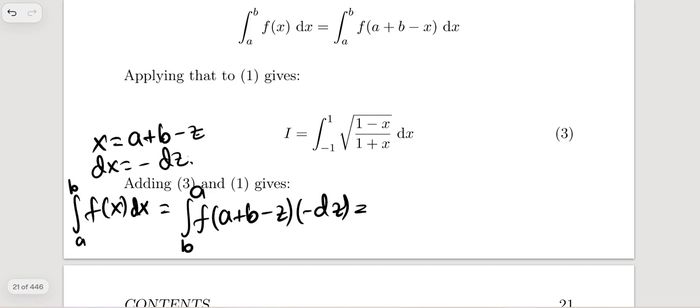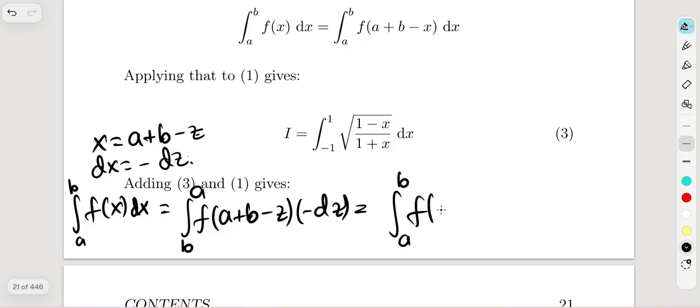And again, with the property of the minus integral, we can just change the bounds. So it comes out to be the integral from a to b of f of a plus b minus z dz.